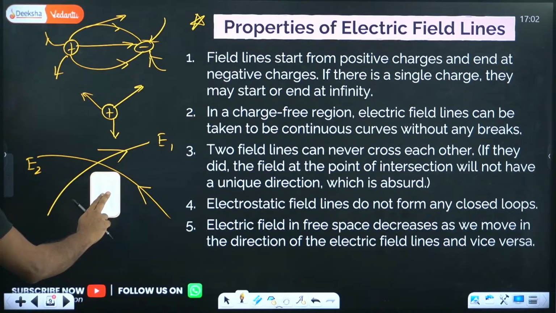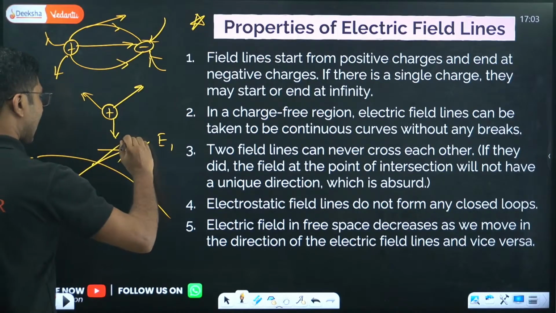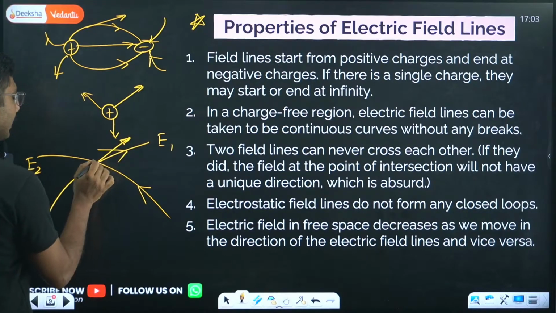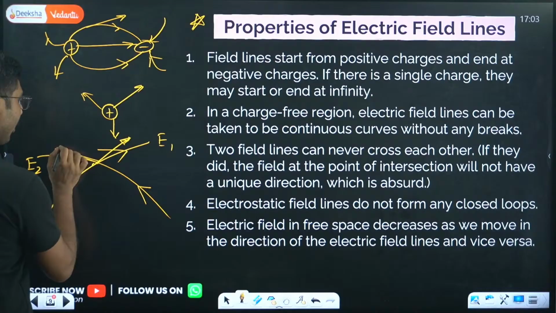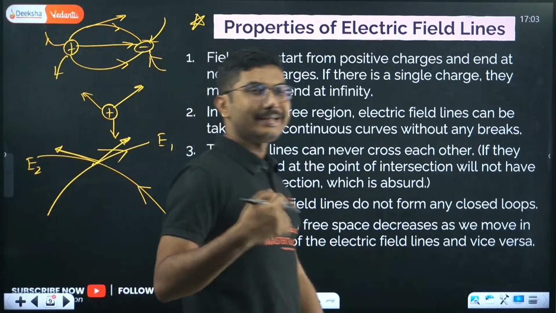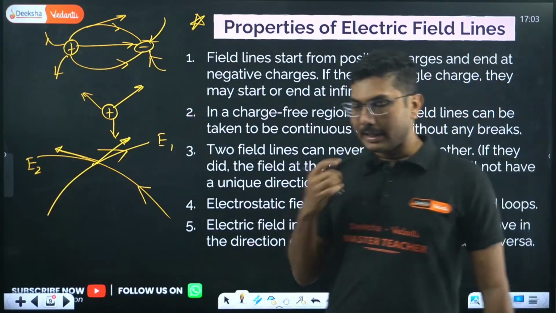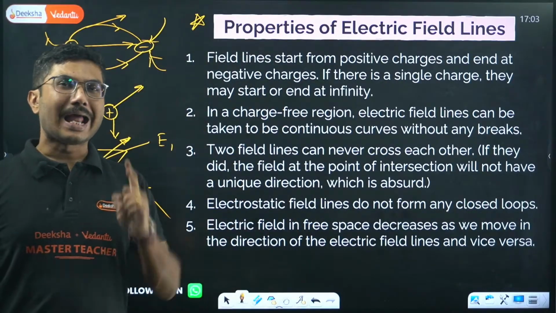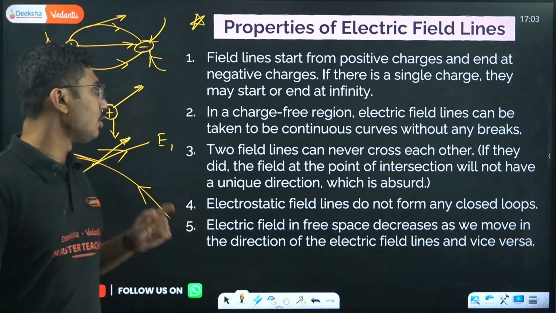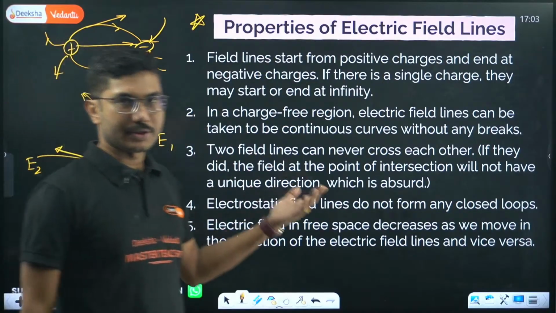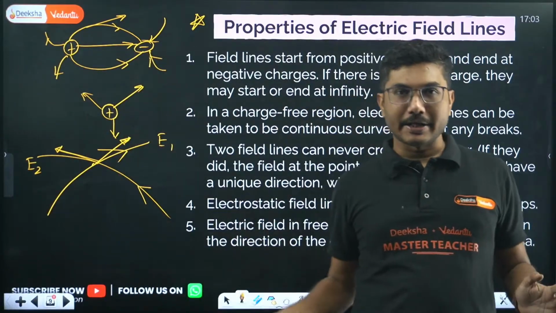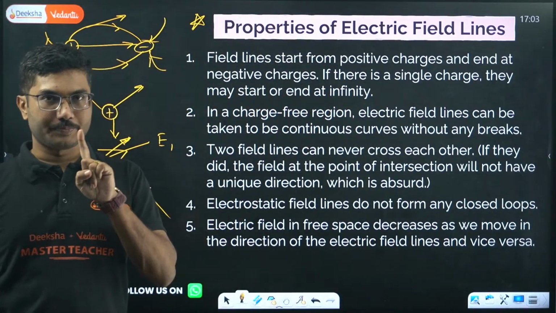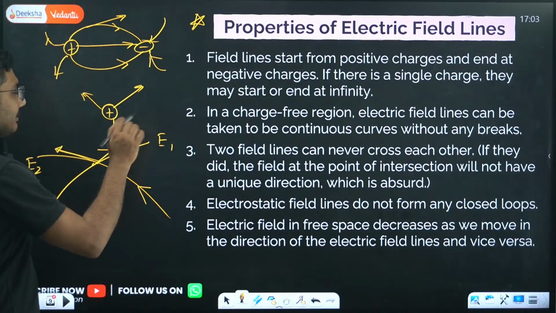Because if you draw a tangent at this point, the electric field will point in this direction, and if you draw a tangent on the other line, it will point in another direction. The electric field being a vector quantity will have only one unique direction, not bidirectional or tridirectional. Bidirectional means two different directions, which is not possible. A vector quantity has only one direction, so this does not make any sense.